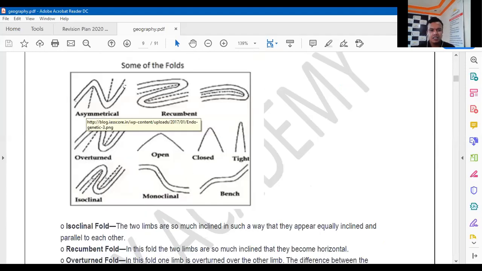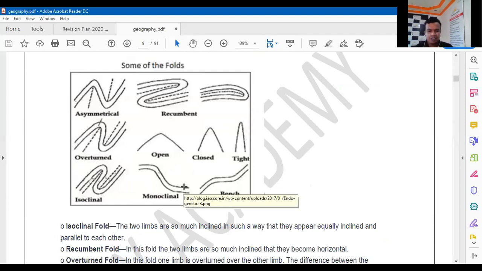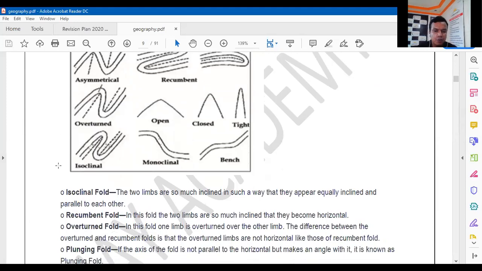So here you can see the types of folds. This is actually required for the optional geography, not for the GS geography. But if you still want, you can read it out. Asymmetrical, then recumbent, and overturned types of folds have been given. So this leads to formation of the fold mountains, right?